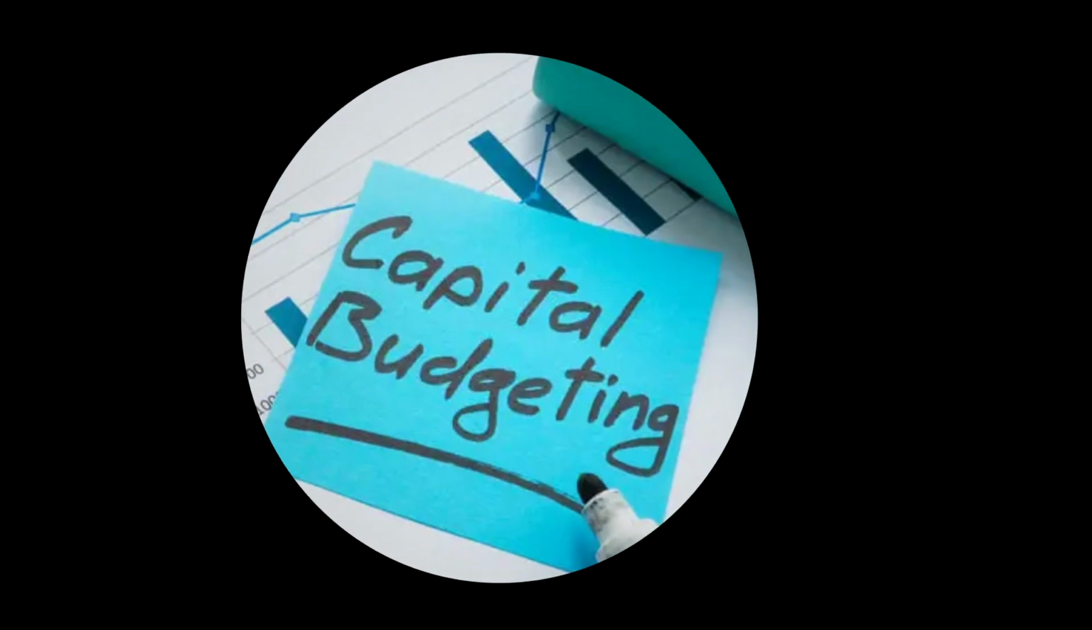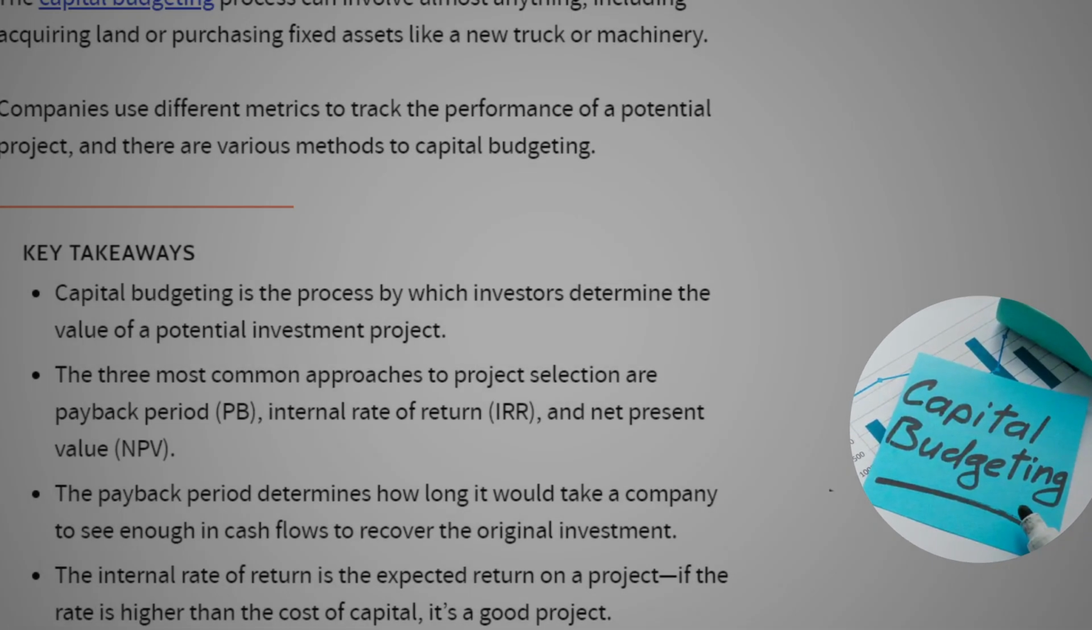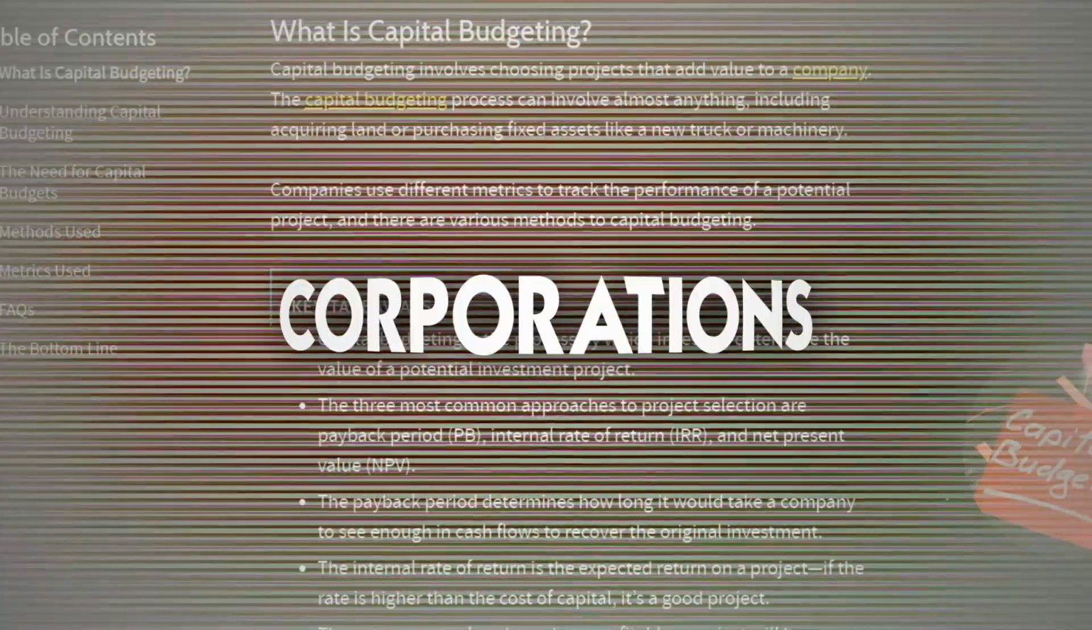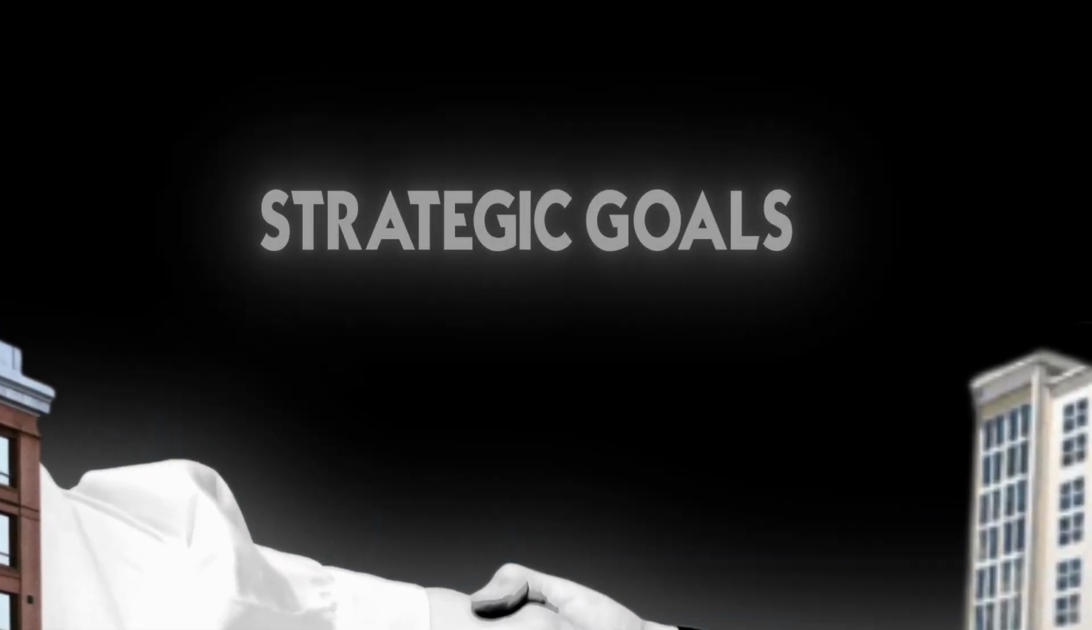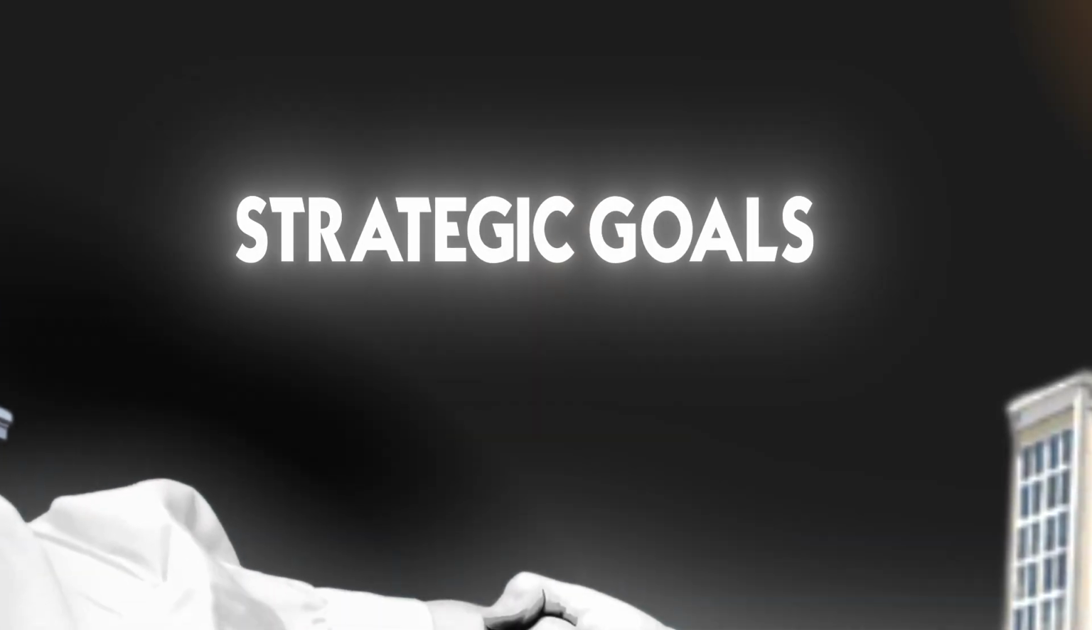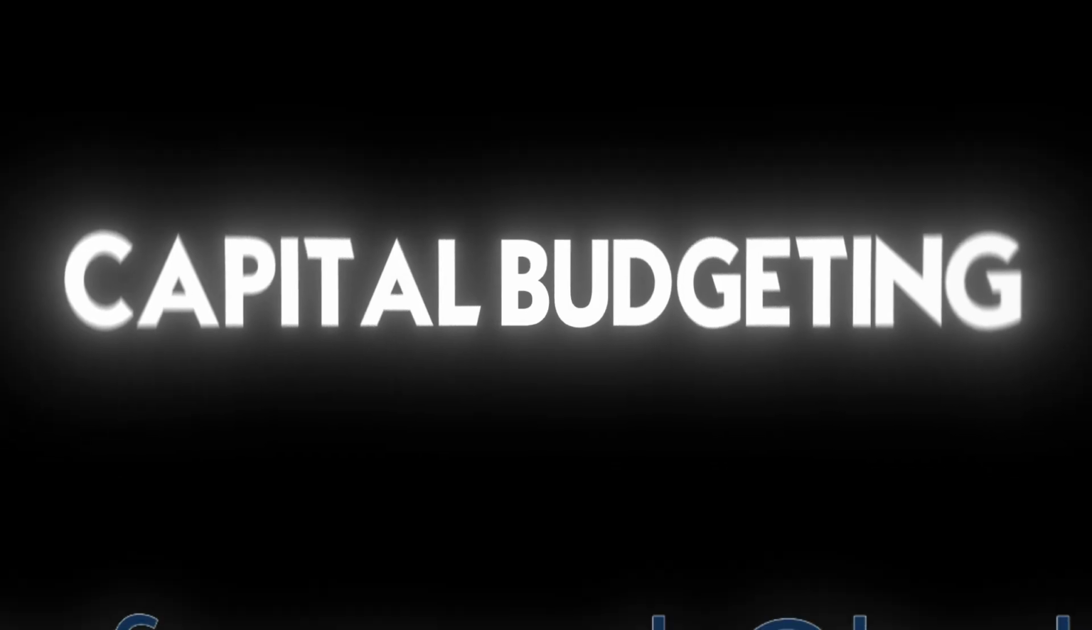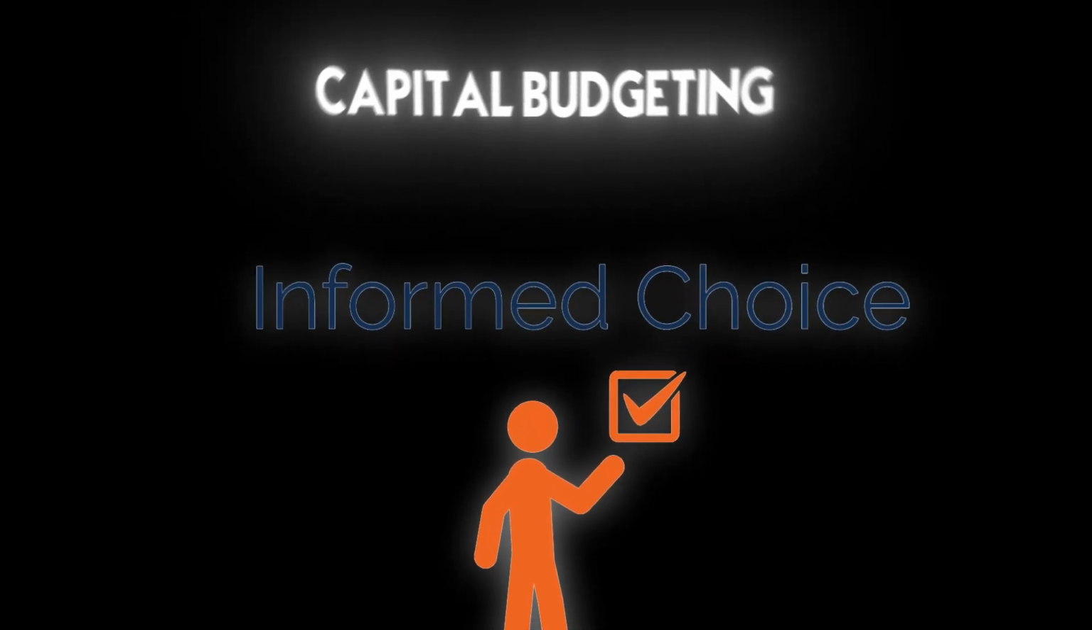Capital budgeting is the cornerstone of financial decision-making in corporations. It's the process by which companies evaluate and select long-term investments that align with their strategic goals. At its core, capital budgeting is about making informed choices that maximize shareholder value.